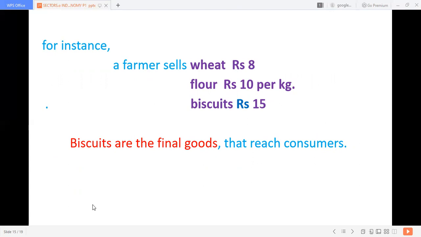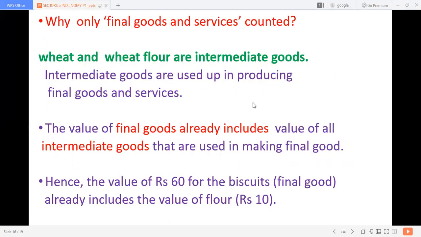Let me tell you why it is so. Because biscuits are the final goods that reach consumers. Why should we not include wheat and flour? Let me explain why only final goods and services. Wheat and wheat flour are intermediary goods. What is intermediary? They are used in producing final goods and services.